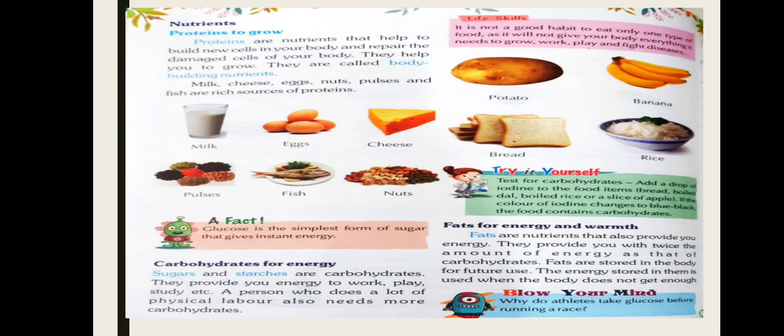Next nutrient is fats for energy and warmth. Fats are the nutrients that also provide you energy. They provide you with twice the amount of energy as that of carbohydrates. Fats are stored in the body for future use. The energy stored in them is used when the body does not get enough food to eat.